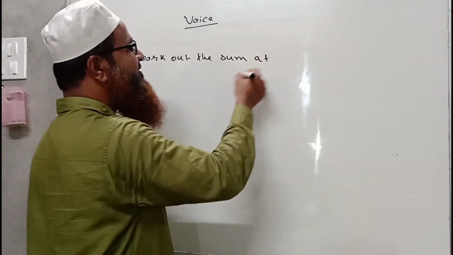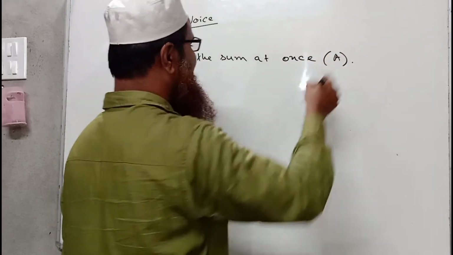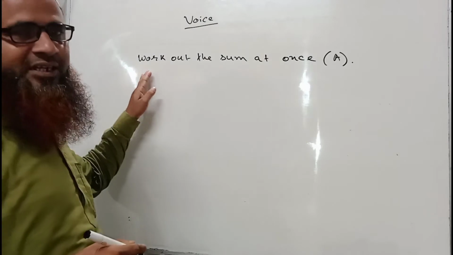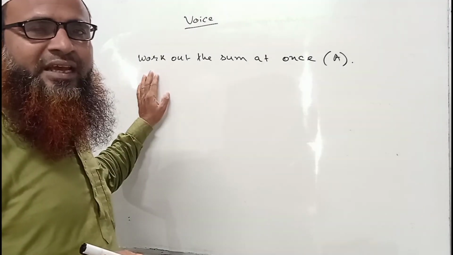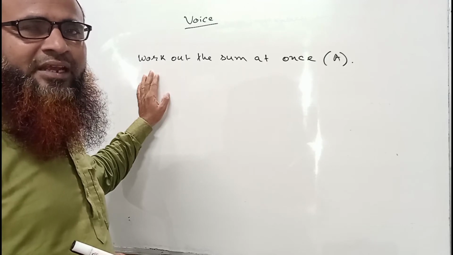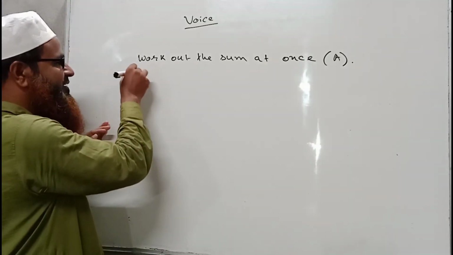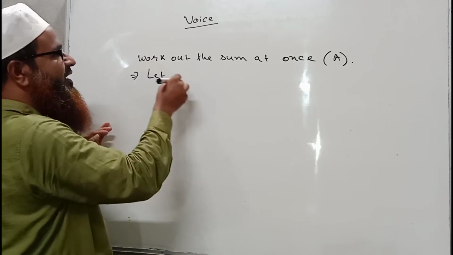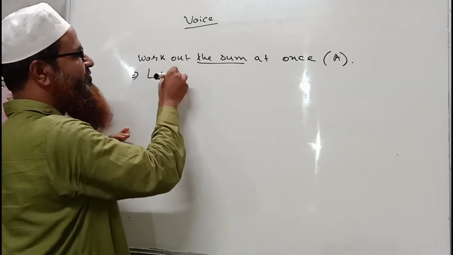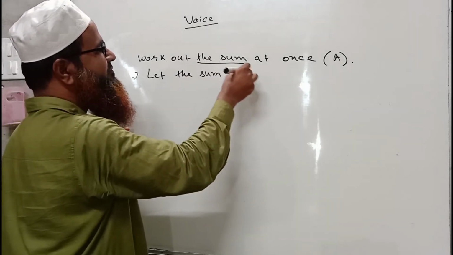So this is a sentence of active voice, and all of you know, as the sentence has been started with a verb, this is an imperative sentence, and if we want to change it into passive, then we have to start it with let, and the object must be made the subject: let the sum, then be will come.